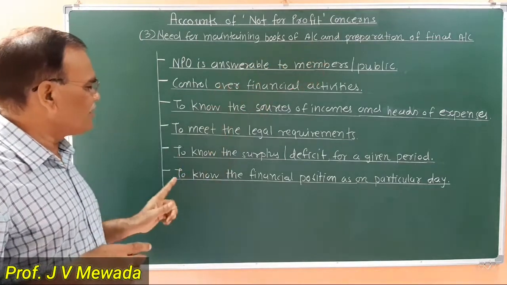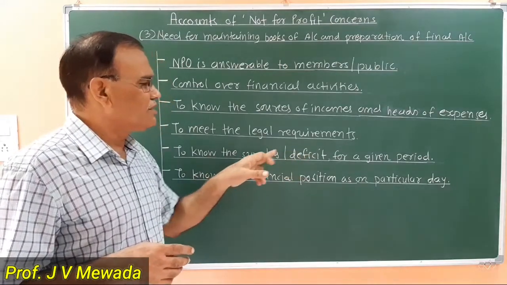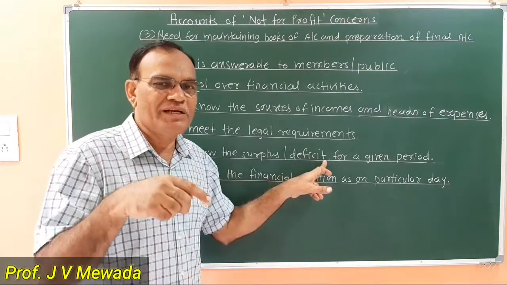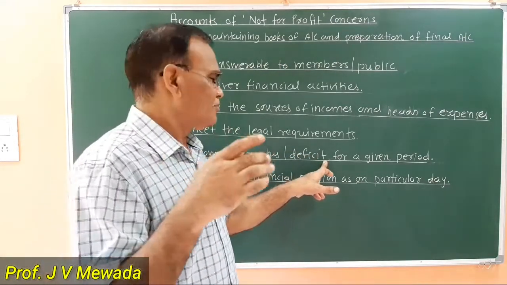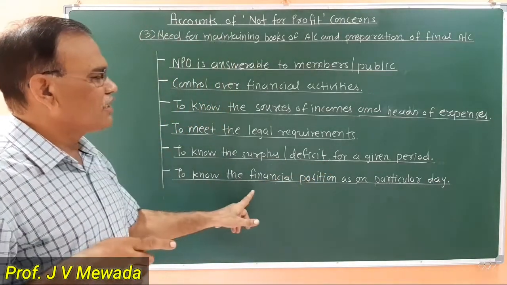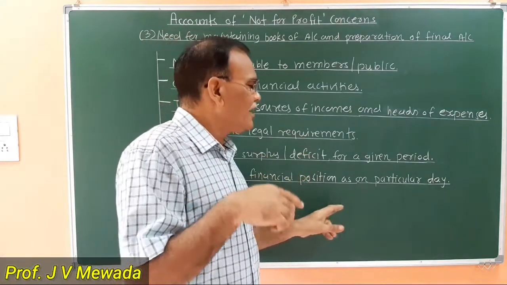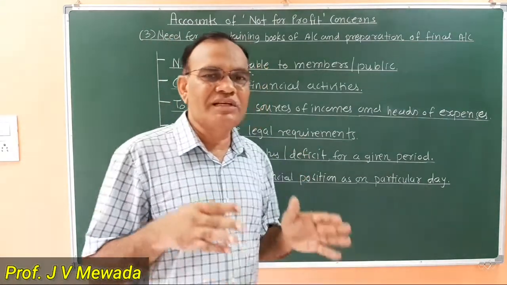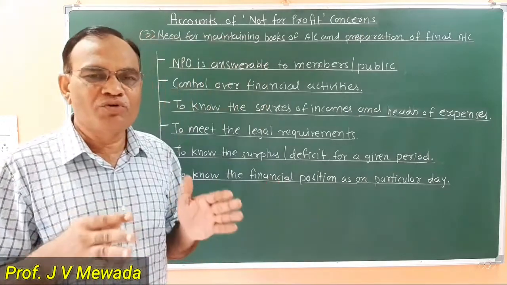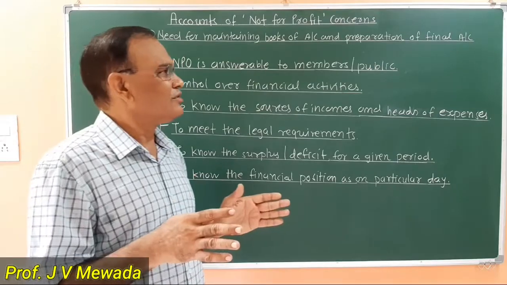We prepare the income and expenditure account to know the surplus or deficit for a given period, that is for 1 year. And we prepare the balance sheet to know the financial position of the concern as on a particular day, that is on the last day of the year. We want to know what are the assets and liabilities of the organization.